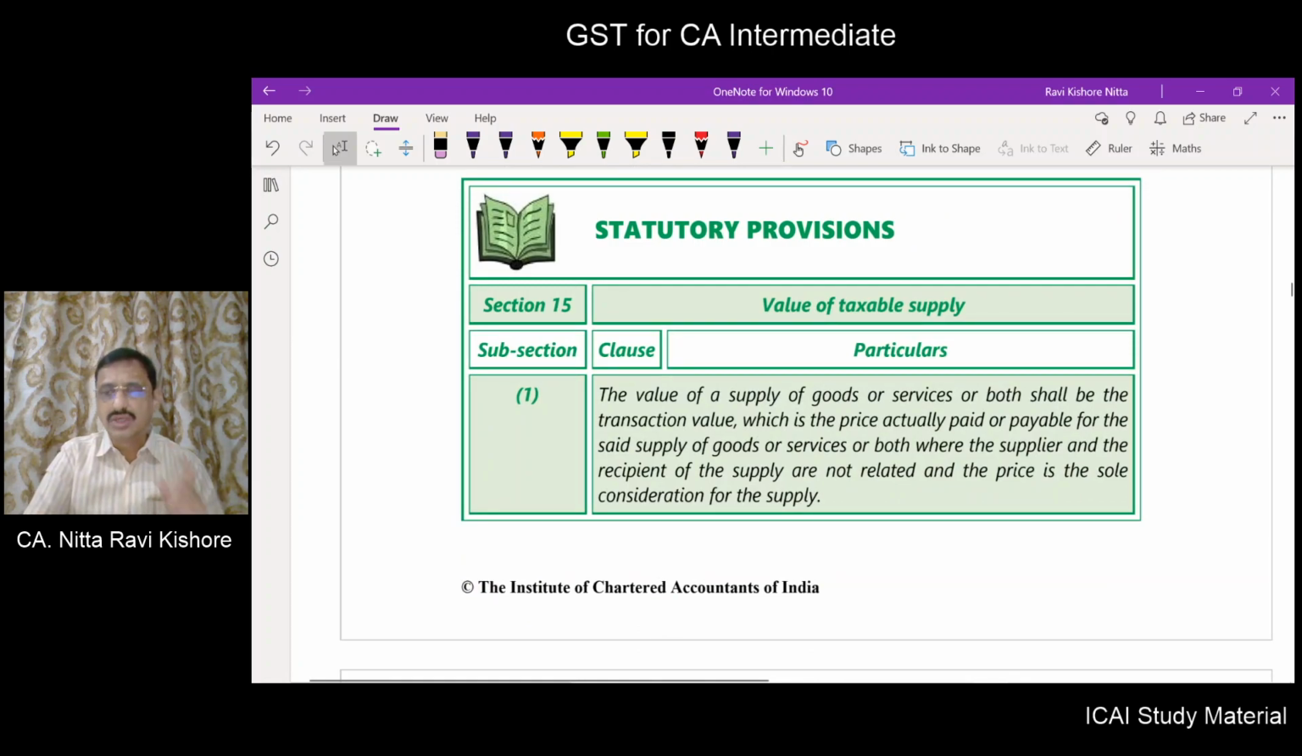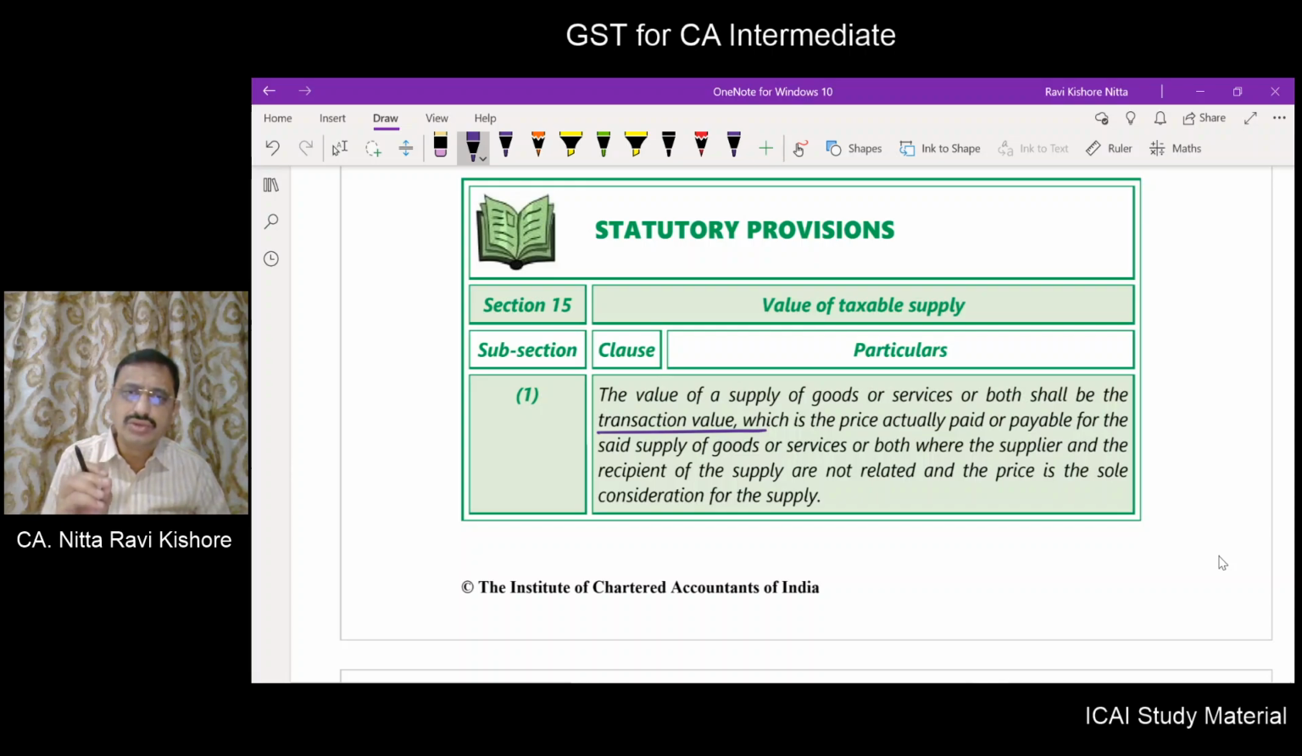Section 15 subsection 1, what does it say? As usual, as we practice, first we will go into the statutory provision, then we will go into the analysis part, then we will go into the flow charting part. The value of supply of goods or services or both shall be the transaction value, as simple as that.